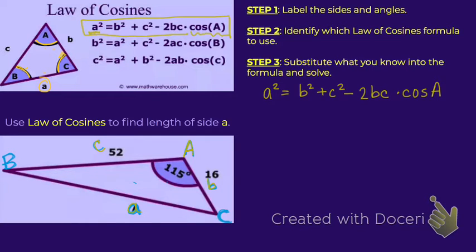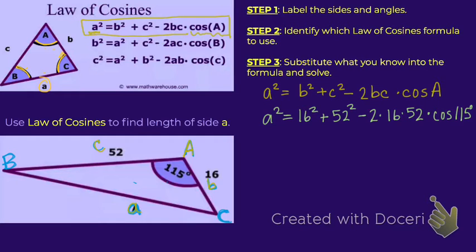And then our next step is to substitute in what we know into this formula and then start to solve, start to simplify. So we don't know lowercase a, but we do know that b is 16, so this is 16 squared. We do know c is 52, so 52 squared, minus 2 times b times c times cosine of angle A. And that big angle A is 115 degrees. So now we're just going to start simplifying it one step at a time.